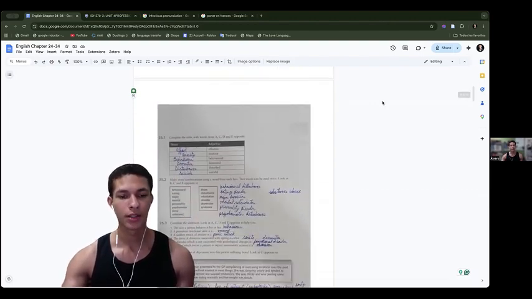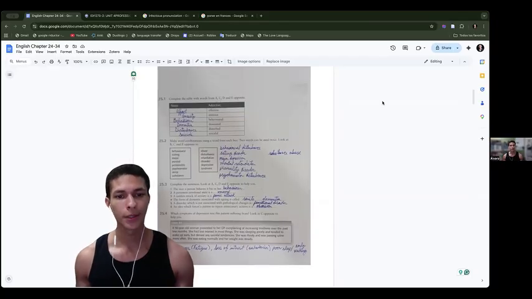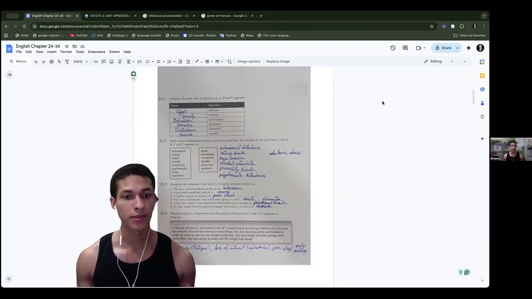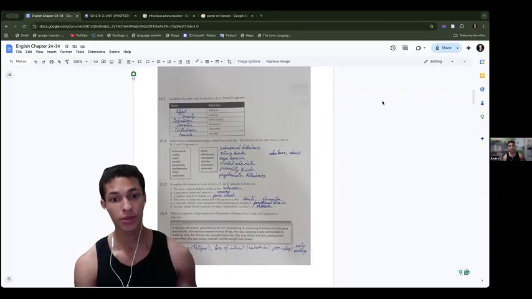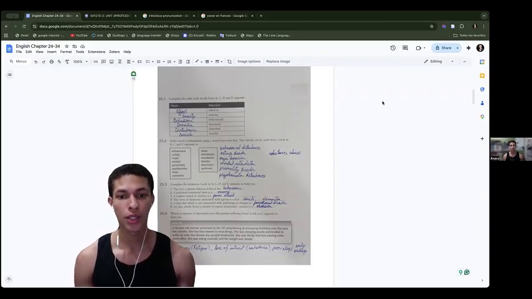Now, exercises of chapter 25. Complete the table with words from A, C, D, and E opposite. Noun and adjective: affect, affective; anxiety, anxious; behavior, behavioral; dementia, demented; disturbance, disturbed; suicide, suicidal. Make word combinations using a word from each box. Two words can be used twice.